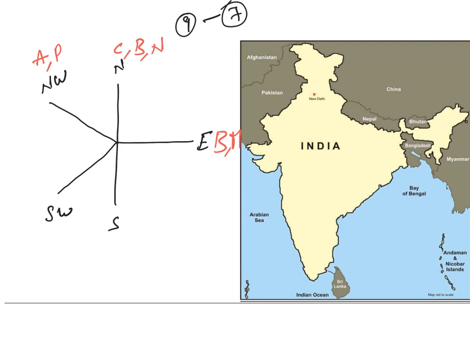The country at the south is Sri Lanka. The country in the southwestern direction is Maldives. At the northwestern, northern and eastern frontiers, these countries share the land boundary with India.